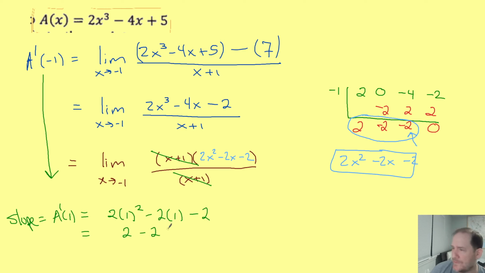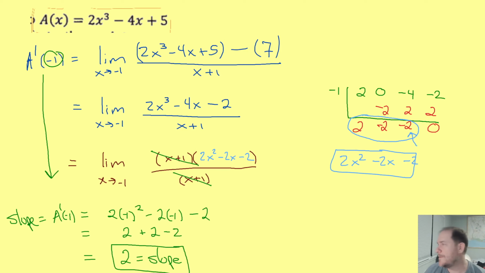Oh, that feels wrong again. I think I lost a sign somewhere. Hold on. Okay, found my mistake. This is obviously -1, my bad. So it's -1 squared, -1. So this is still 2, but this is now plus 2. And then minus 2. So that's giving 2. And that's our slope.